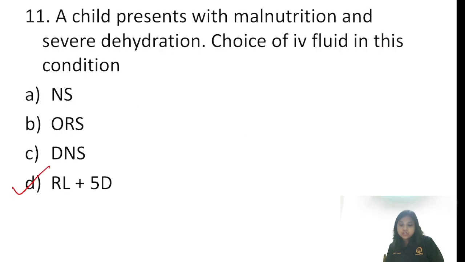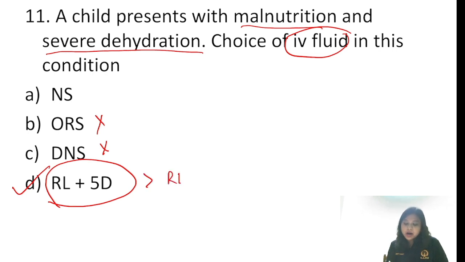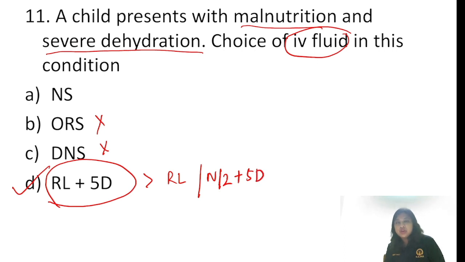So let us go back to the question. It's malnutrition with severe dehydration, so there is no role of oral fluids. You need to give IV fluids, parenteral. ORS you cannot give, and dextrose alone you cannot give. We treat it like shock only at the last stage, when it doesn't respond to normal IV fluids. So the best answer is RL plus 5D. If it is not given in the option, the next best is RL or N by 2 plus 5D. These are the alternatives in malnutrition with severe dehydration.